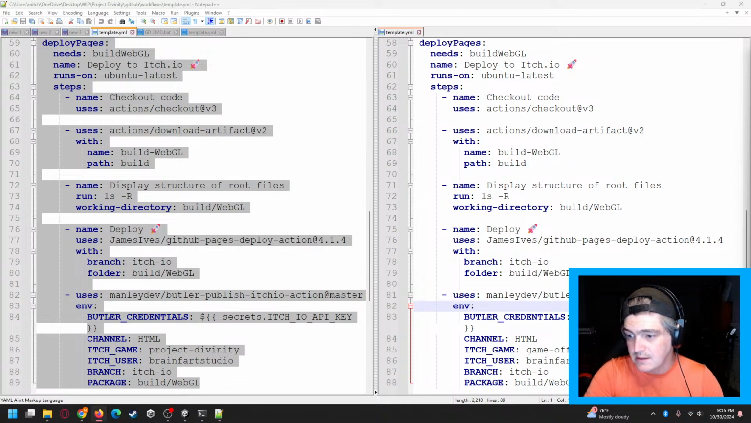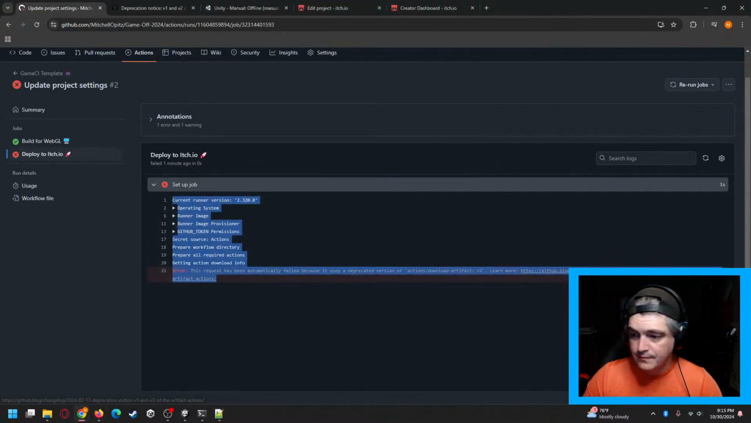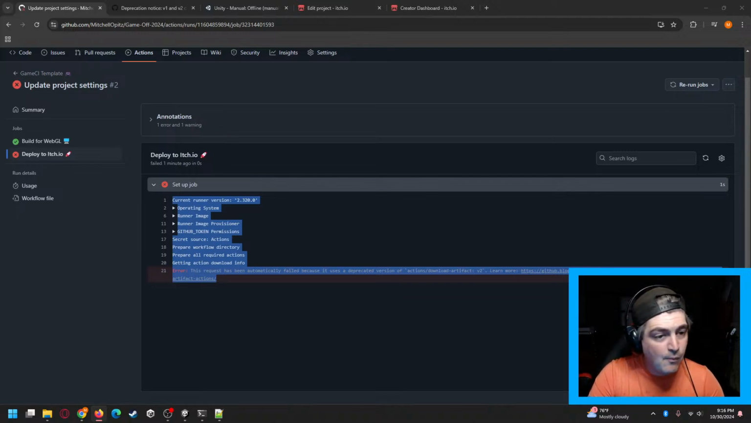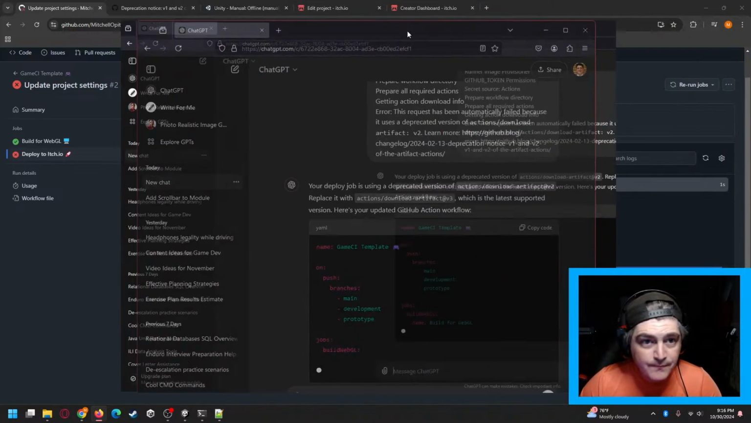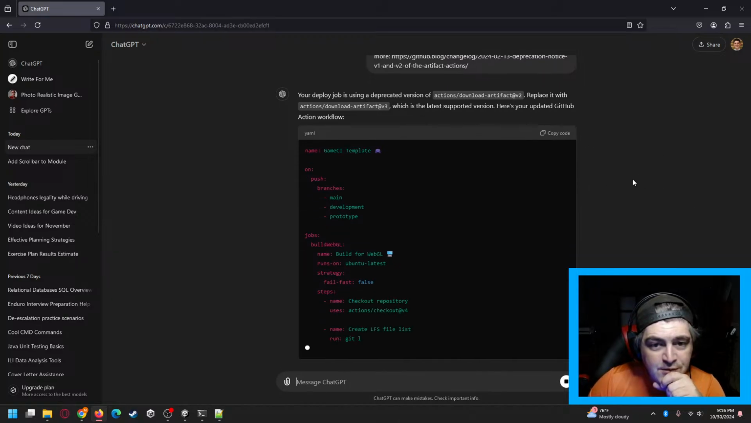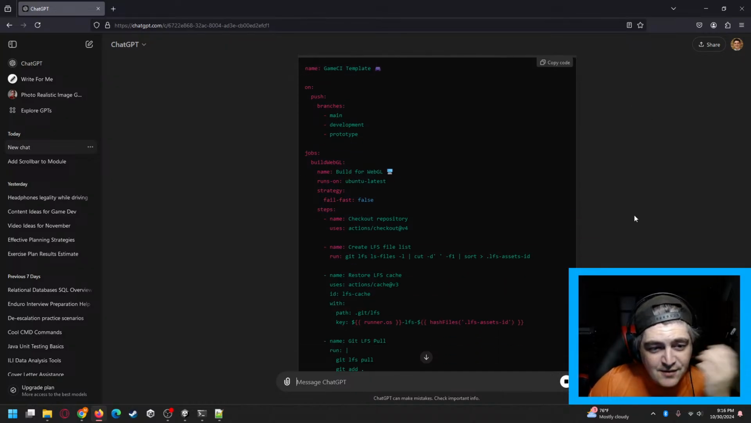This is my GitHub action. Build process is fine. Deploy gives error. And paste error. Let's see what it says. Your deploy job is using a deprecated artifact. Replace it with artifact v3, which is the latest supported. Is that seriously all we need?